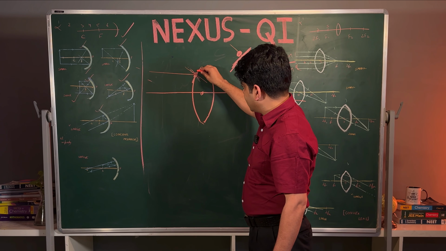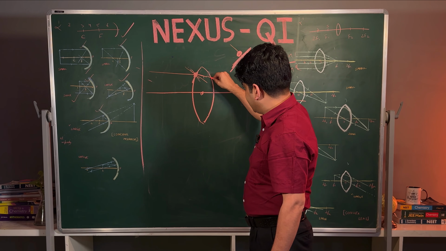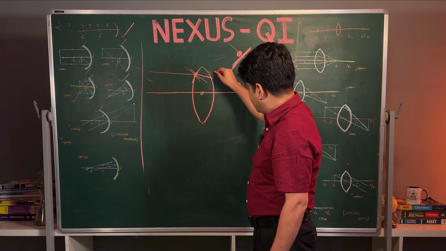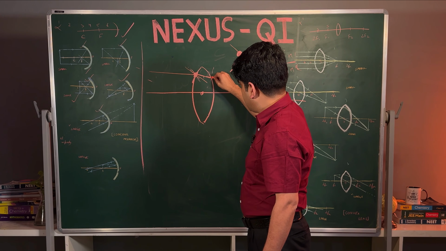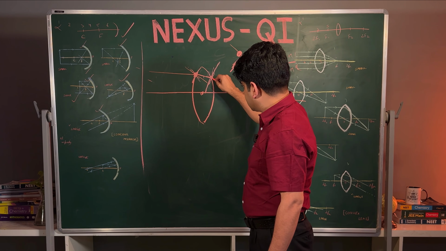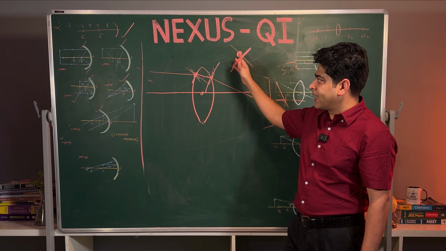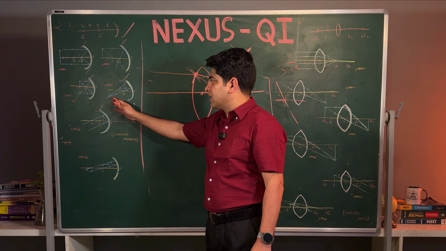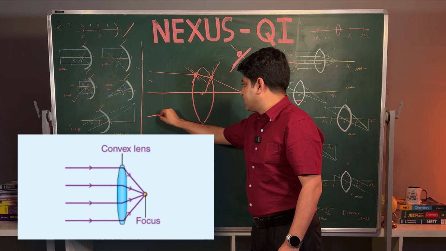This is the perpendicular. Light will bend towards the normal, and again it will touch this surface. Again we have to draw the same thing, point of incidence and normal, and it's coming. See, we use the same concept here. The concept that we use in this mirror, the same concept we use in this lens also. So again, then it's very easy.